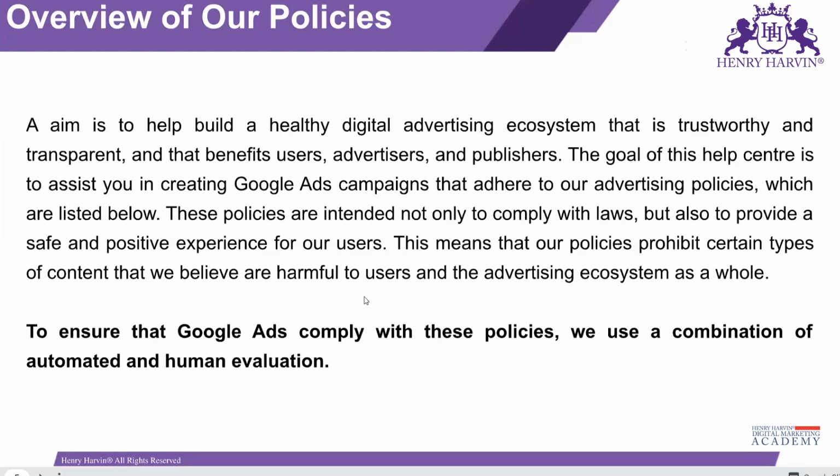So how do they evaluate? There are two types of evaluation. After your ad is completed, they take it for review, and there are two types of review. First is automatic, which the AI does, and after that comes human evaluation. After the human evaluation, your ad will be approved. After the approval, your ad will be published.